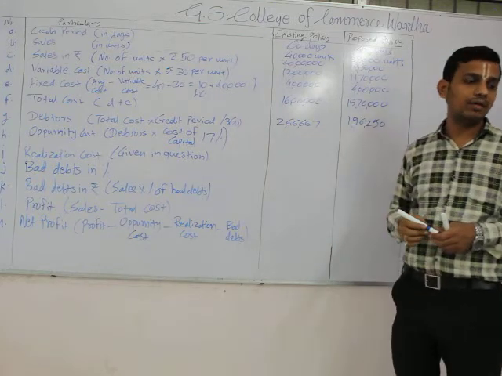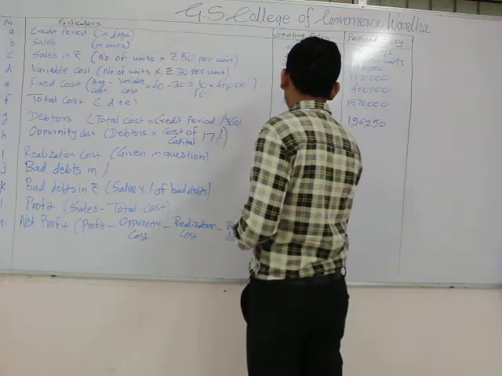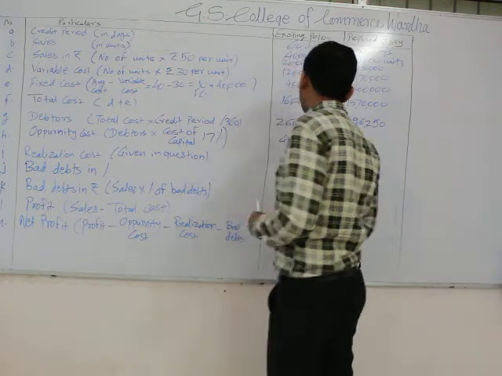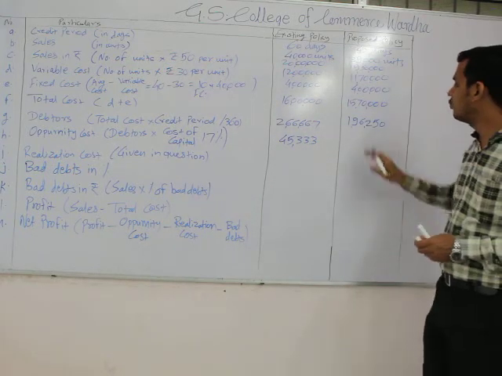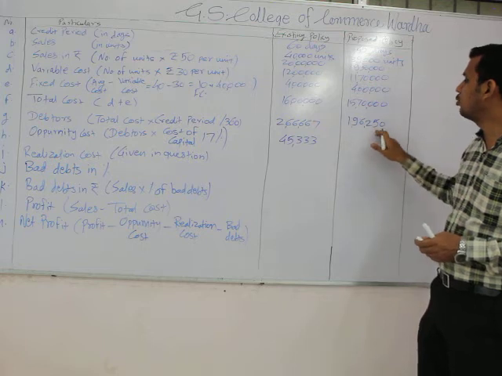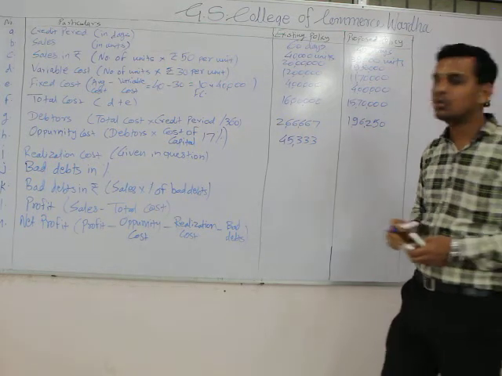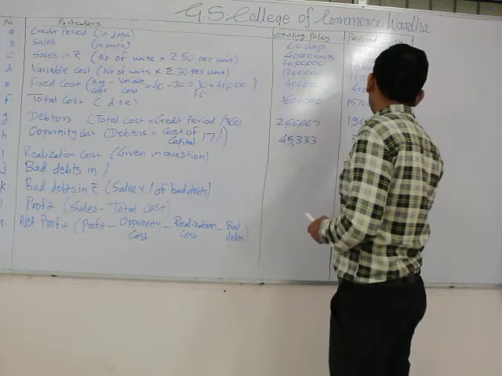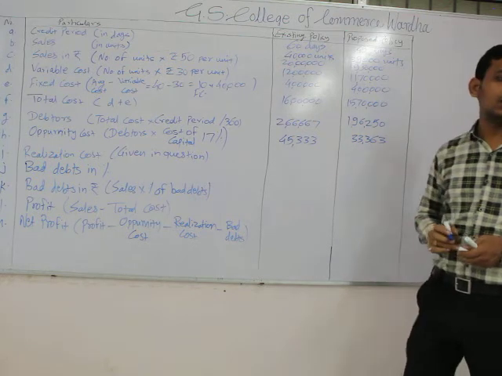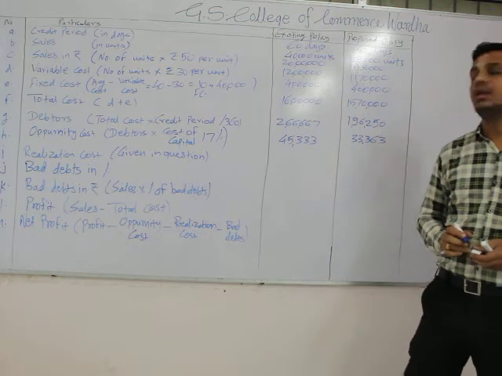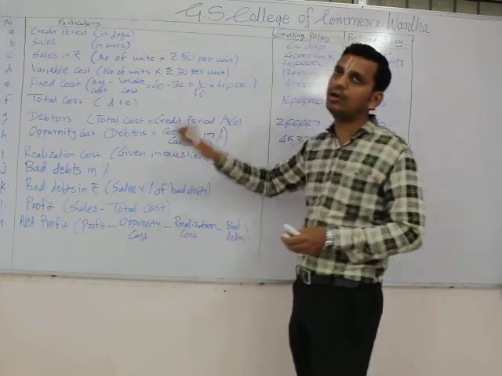So we have to take 2,66,667 into 17%, which would equal 45,333. Whereas for the proposed policy, 1,96,250 into 17% would equal 33,363.